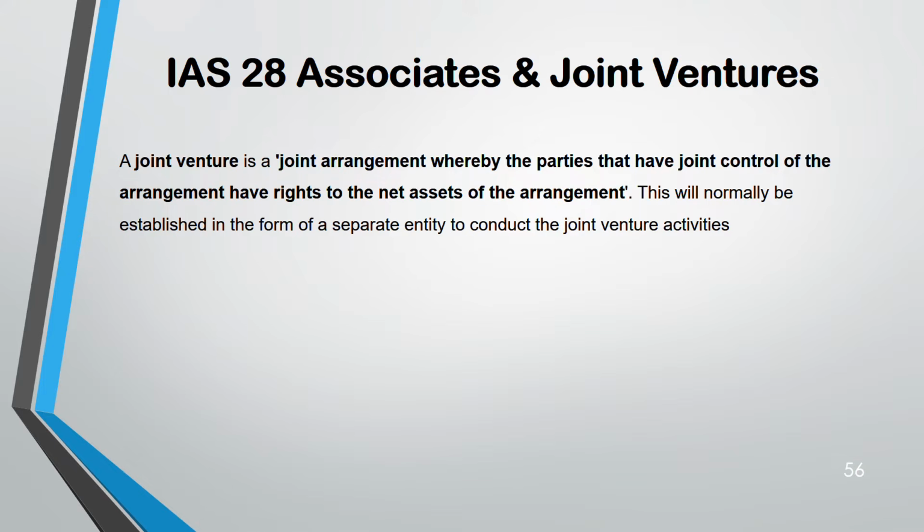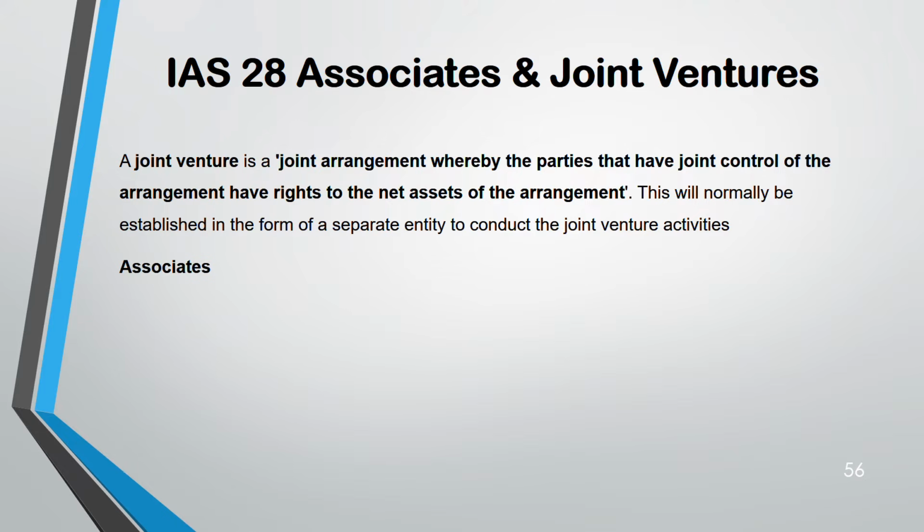That means a single person cannot have control any longer. It has to be two or three or four, whoever they are. Each one of them has joint control of the arrangement. They have rights to the net assets from that arrangement. And there is a separate entity also to conduct this joint venture.